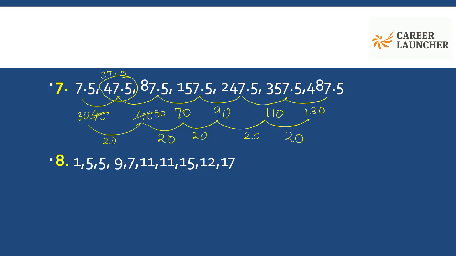Let's have a look at one more example. Now in this example, I can see a couple of terms being repeated here. The numbers are being repeated. I can see two 5s and then after 9 I see a 7. There are two 11s. Then 12 appearing after 15.